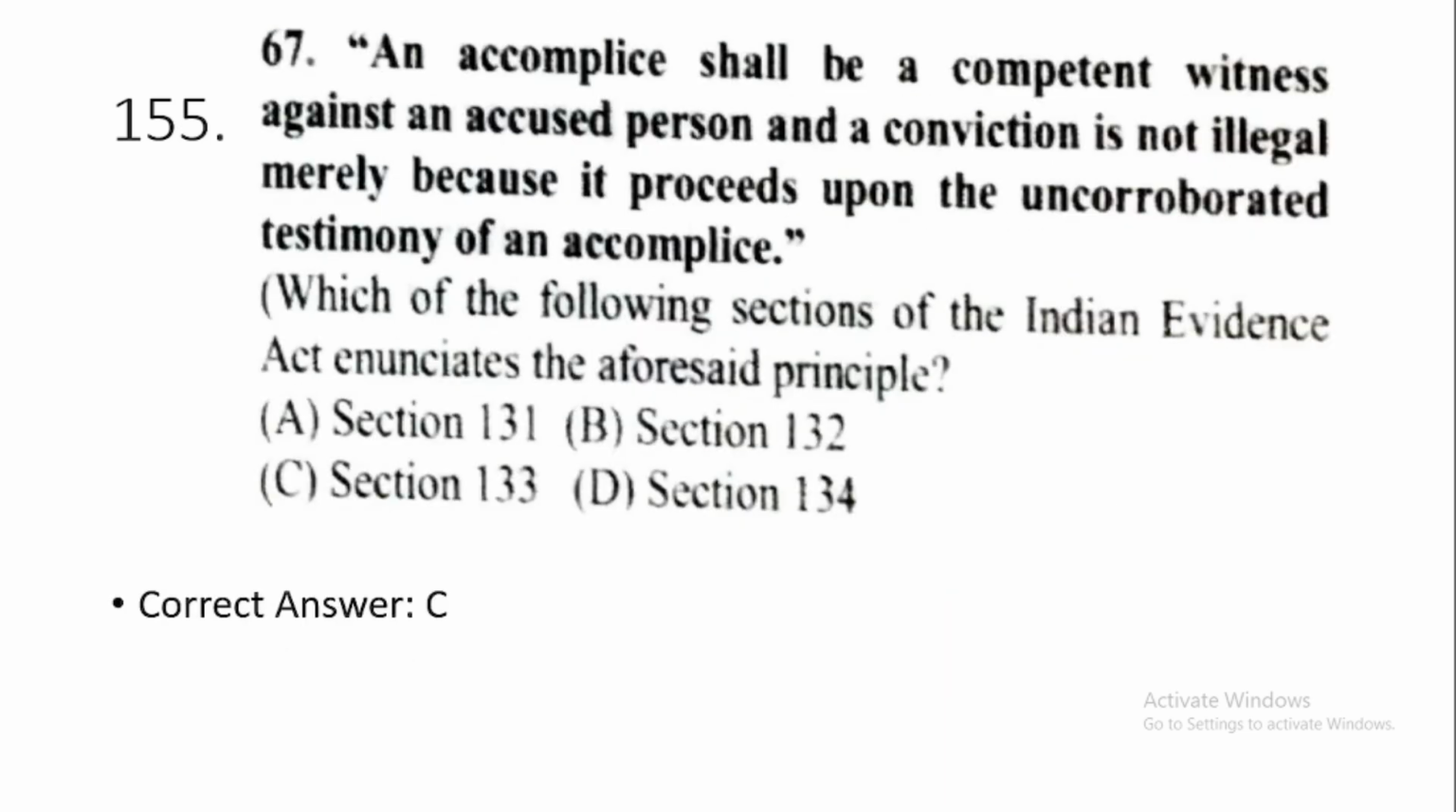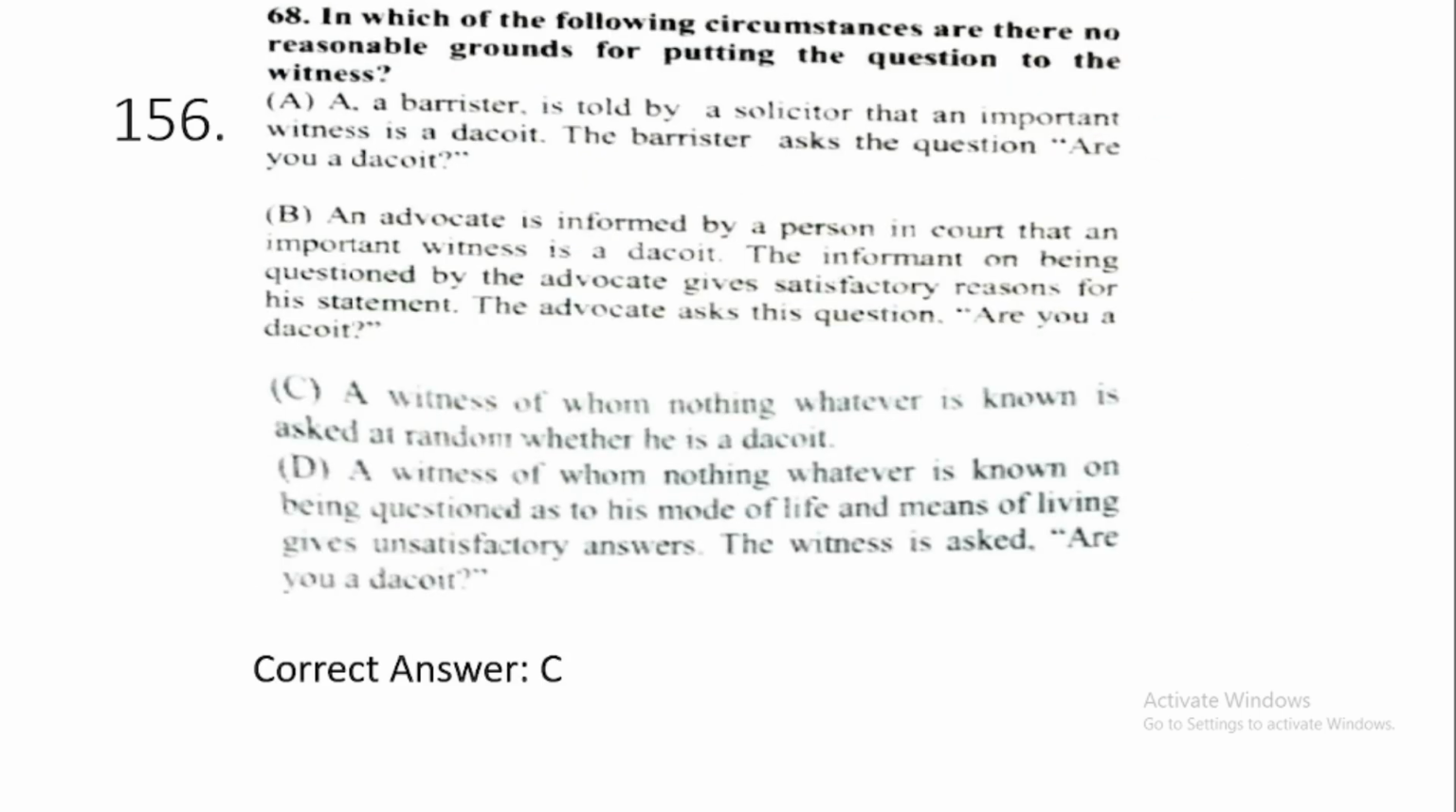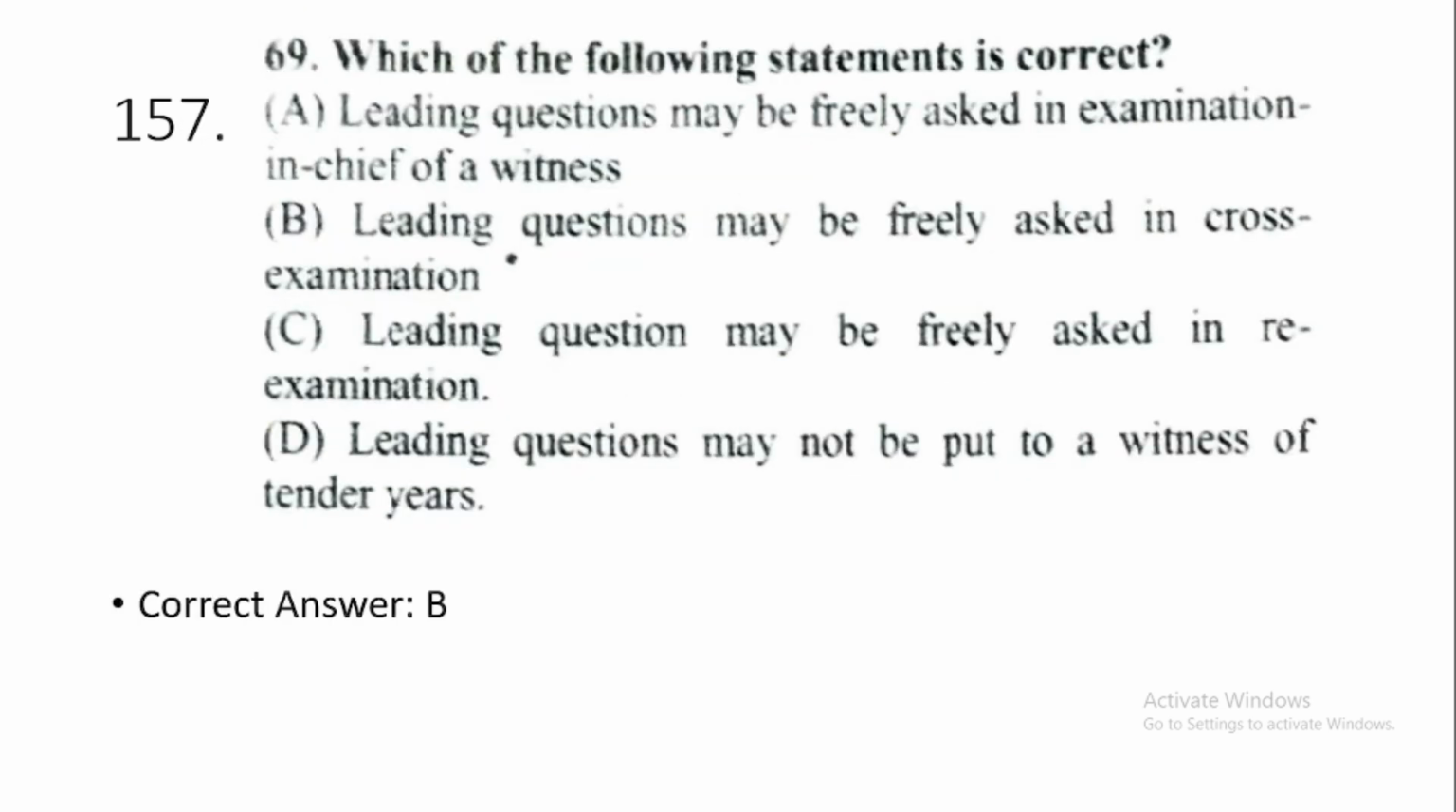155. An accomplice shall be a competent witness against an accused person, and a conviction is not illegal merely because it proceeds upon the uncorroborated testimony of an accomplice, and this has been given under section 133 of the Evidence Act. 156. In which of the following circumstances are there no reasonable grounds for putting the question to the witness? Option number C. A witness of whom nothing whatever is known is asked at random whether he is a dacoit.